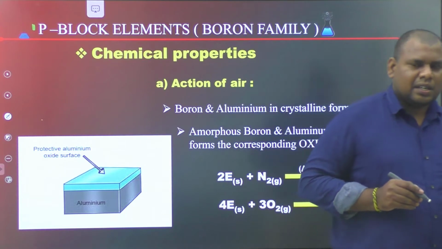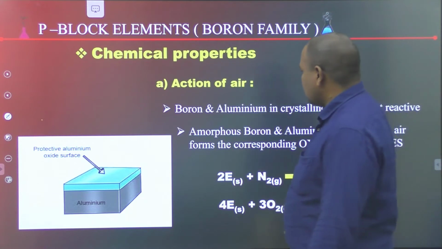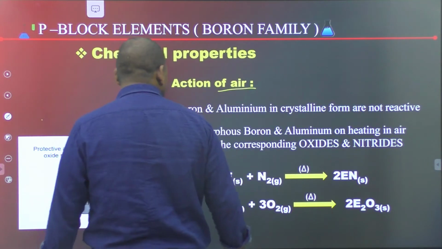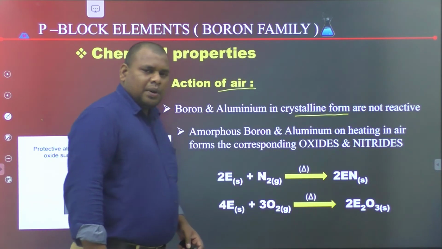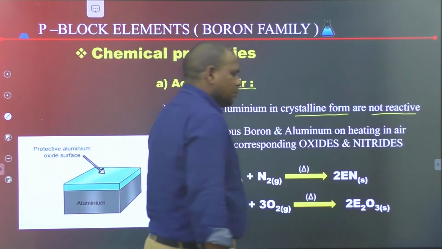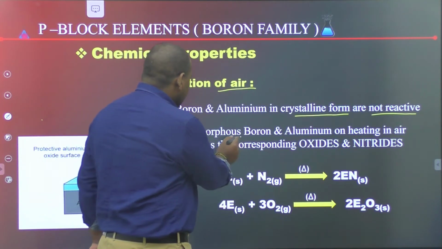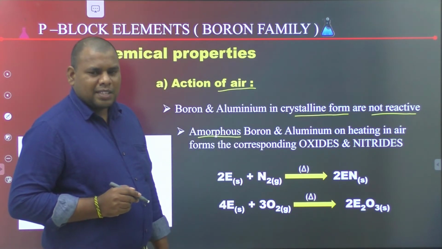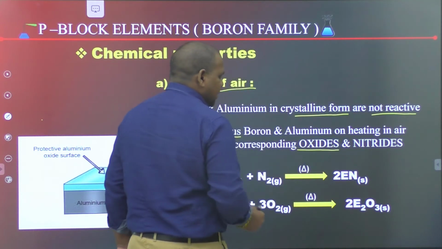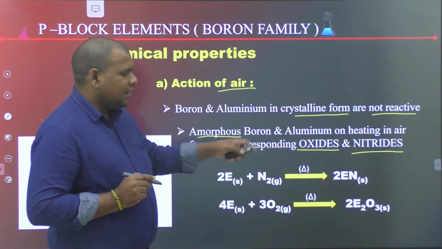The first chemical property is reaction with air. Boron and aluminium in crystalline form are not reactive, but in amorphous form, they can react with air to form corresponding oxides and nitrides.